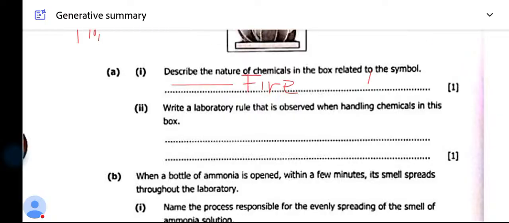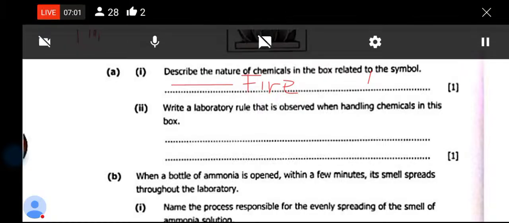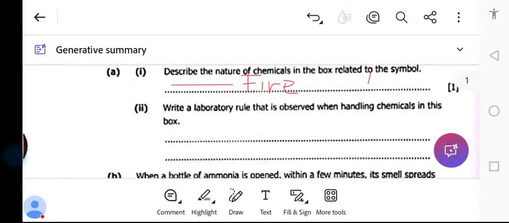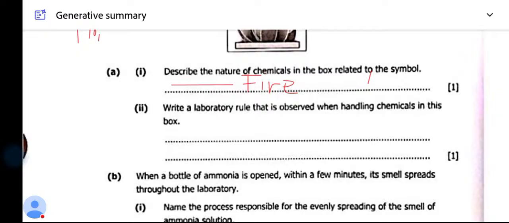So you say it should be kept in a cool place, and it should not be what? Should not be exposed to any fire.